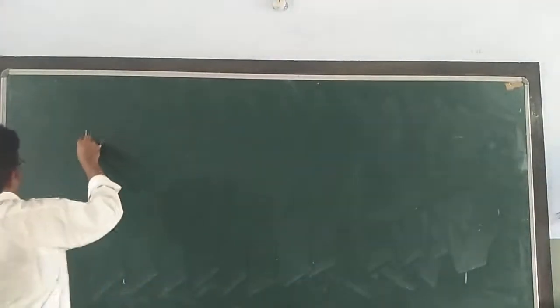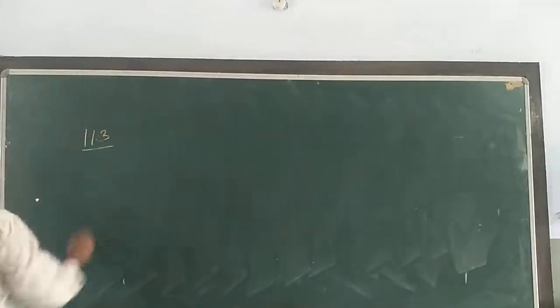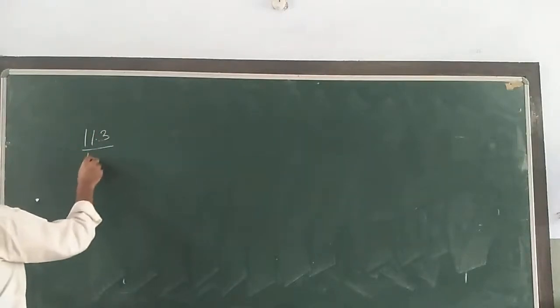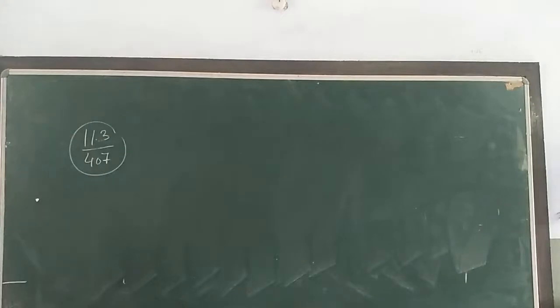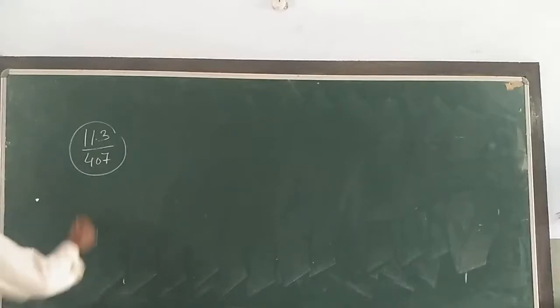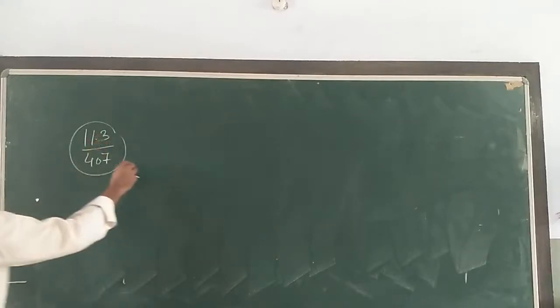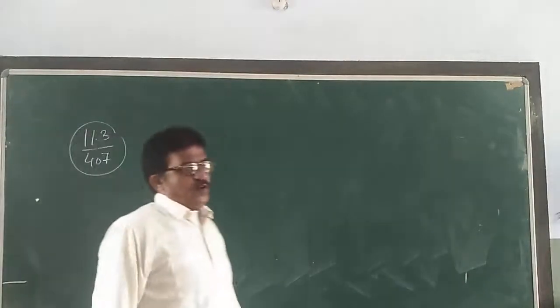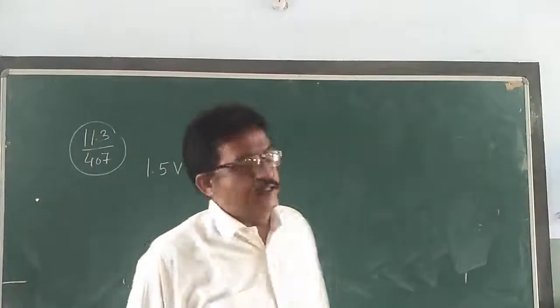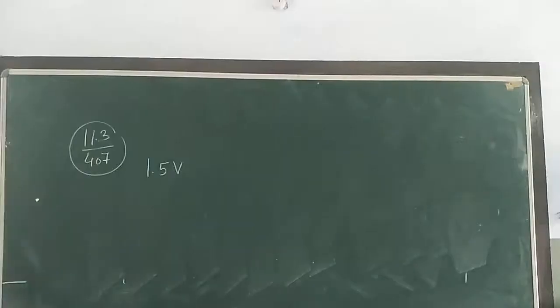Question number 11.3, same page number, that is 407. So dear children, the photoelectric cutoff voltage in a certain experiment is 1.5 volt. How much is given? 1.5 volt. Now, what is the maximum kinetic energy of the photoelectrons emitted?